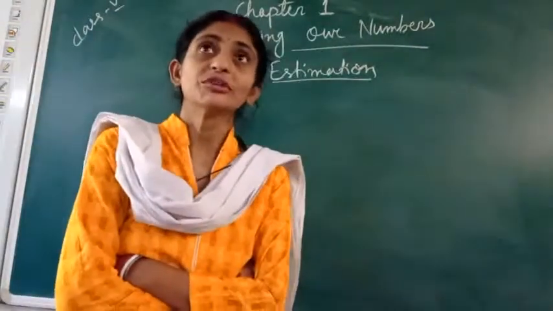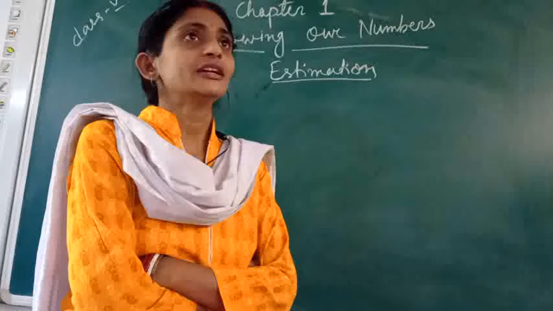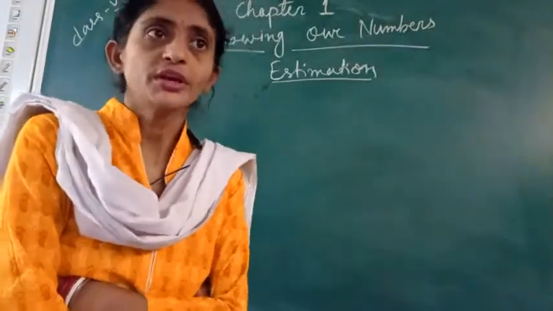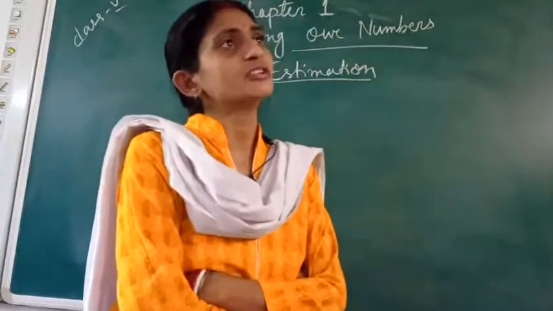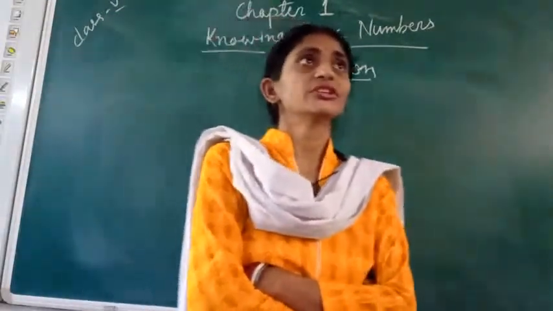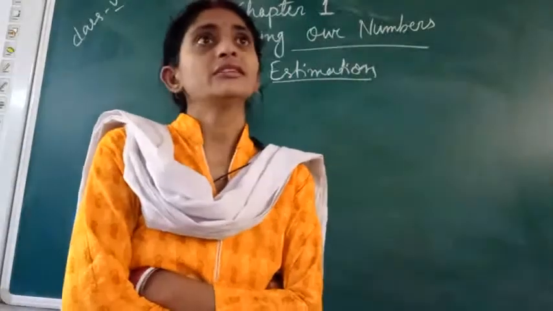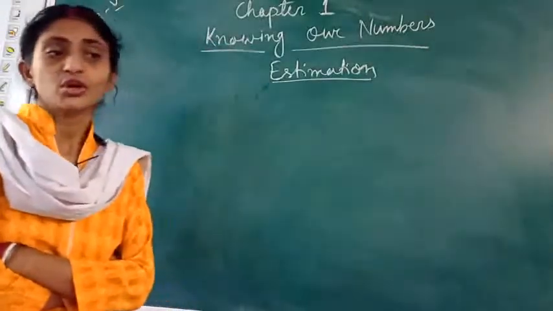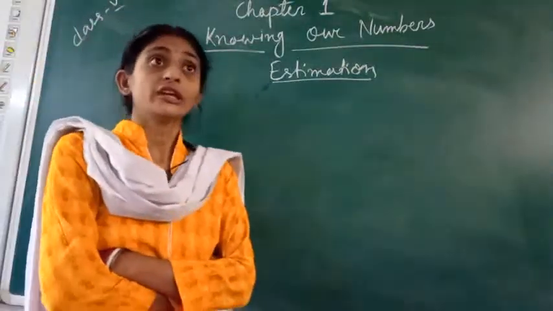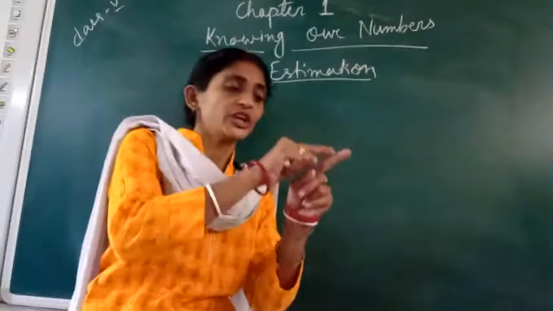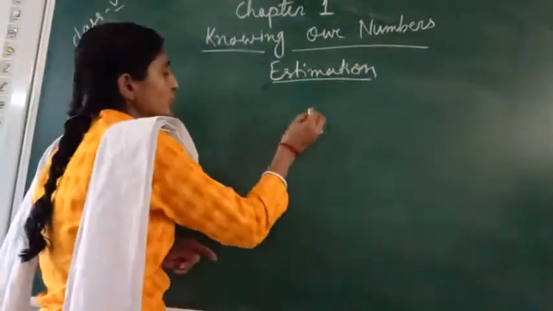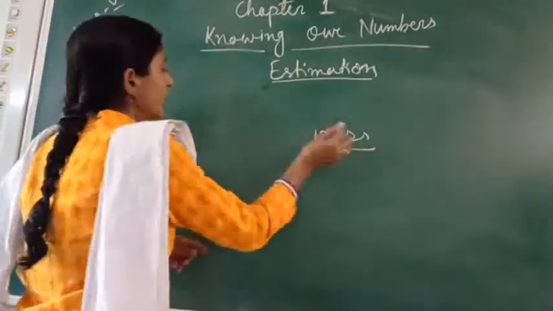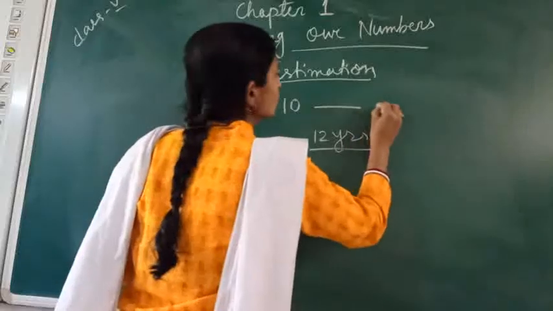Estimation means what? Suppose your age is, let's consider, 12 years. Generally if someone is asking what is your age, your parents or relatives can tell he is 10 years, like that. That means they are considering the lower range. Here we will consider the group of 10 and 20. Now here we are going to follow the range of 10 to 20.